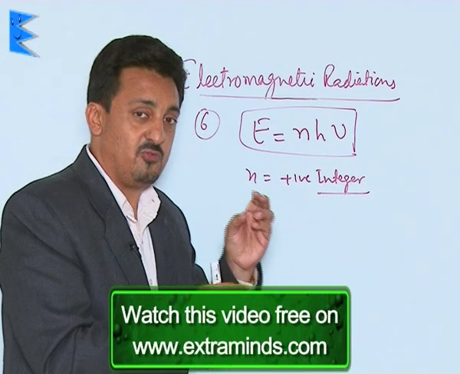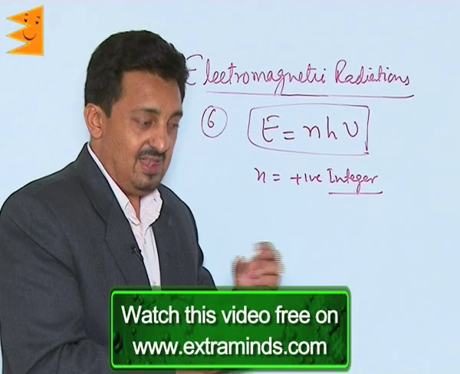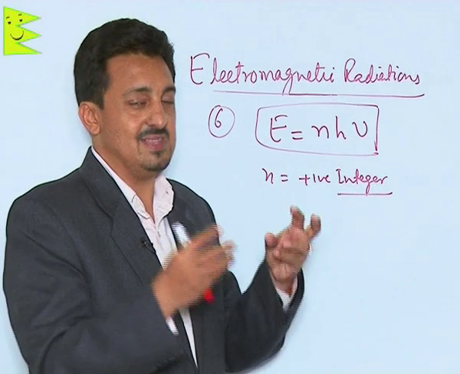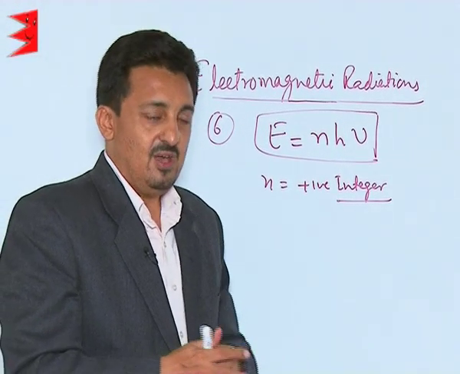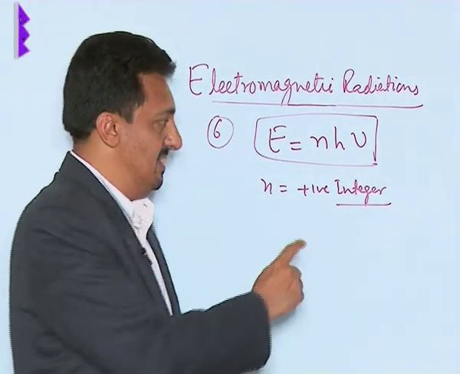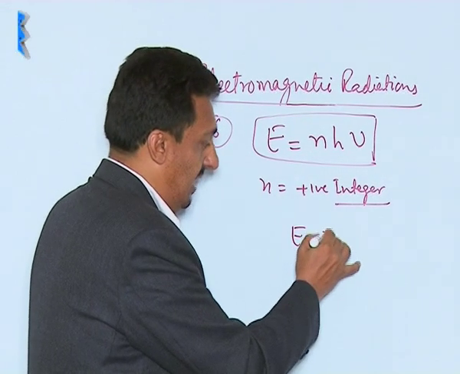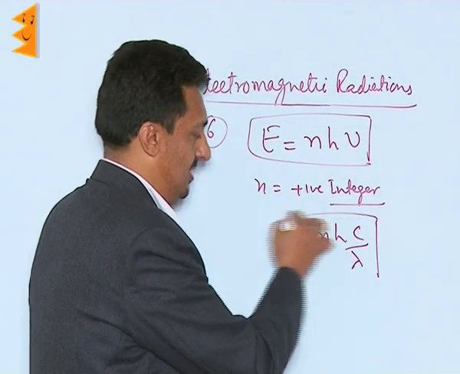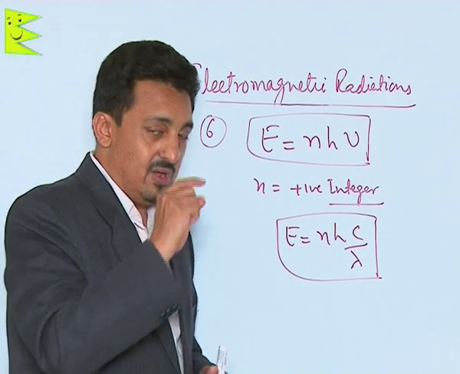These quanta of photons are emitted in integral multiples, like 1, 2, 3, 10, 15, 100, 200, 5,000, 10,000, like these numbers. It cannot be 1.5. It cannot be 2.5. Always given out discretely in the form of integral multiples, which are n. So we can write this formula as E is equal to n h c over lambda also. With the help of this, we can find out what this n is.